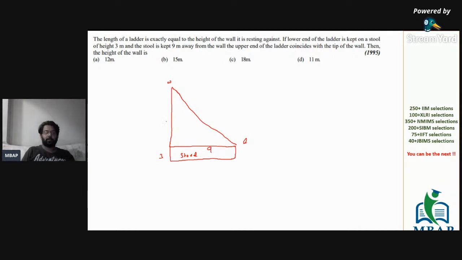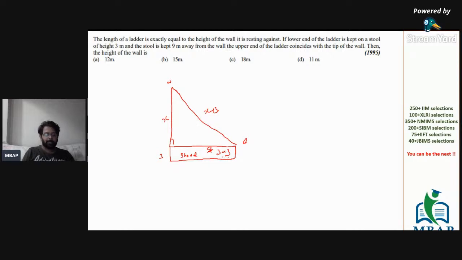So if I consider the wall, the lower part is 3, so this part is going to be x, and the whole wall is x plus 3, and the ladder is also x plus 3. All of you are good enough, so we will solve the question by making it a right angle triangle. Nothing to worry about. This is a value which is a Pythagoras triplet. So this is 3, and 3 into 3 is going to come here. As simple as that.